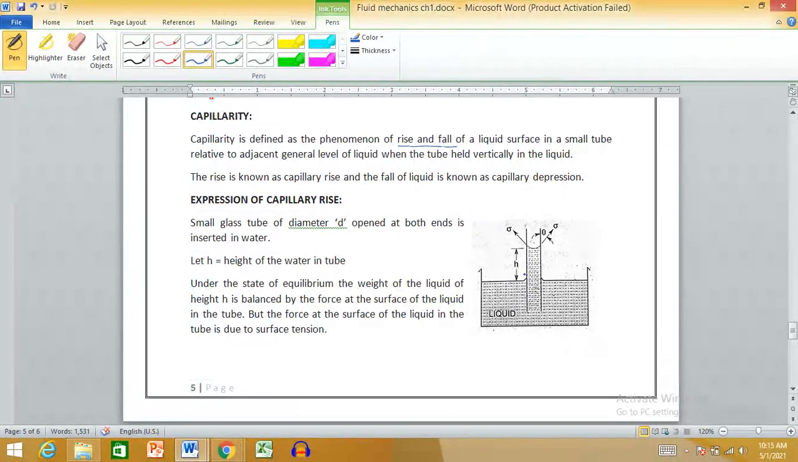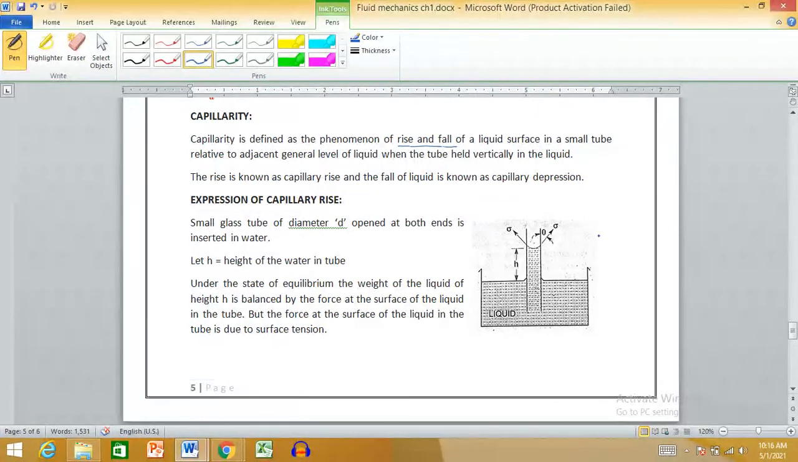In certain liquids, you will see the liquid level will fall below the liquid level present in the container. This phenomenon is called capillary rise or capillary fall. Capillary fall is otherwise called capillary depression. Where the liquid level rises, that phenomenon is called capillary rise. Where the liquid level falls, that phenomenon is called capillary depression or capillary fall.